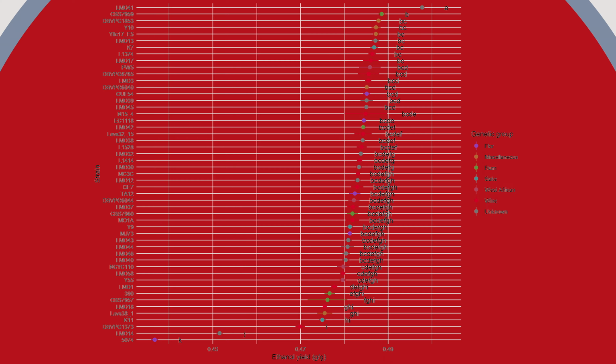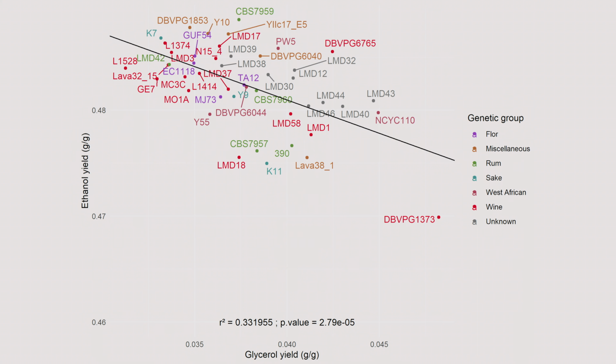In the next figure, we can see the correlation between ethanol yield and glycerol yield on only natural strains. This correlation exists too when we consider all strains, including genetically modified ones, and is stronger.